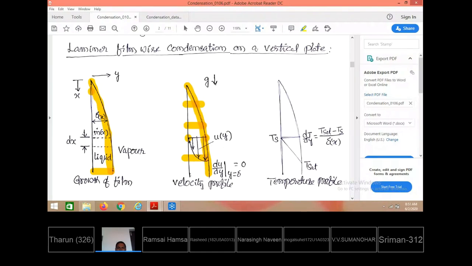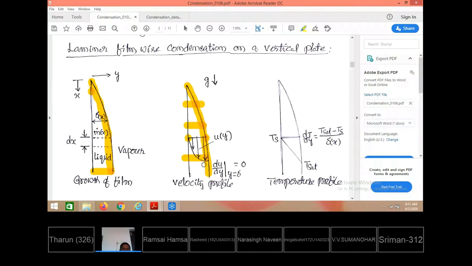Over the plate surface there is no velocity, and the velocity change is observed to take place between the solid and the interface locations, where the velocity increases. So here the velocity is this much, at this location it is this much, and at this location it is even more.